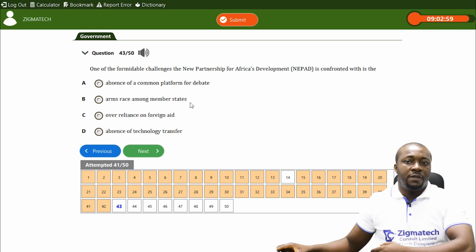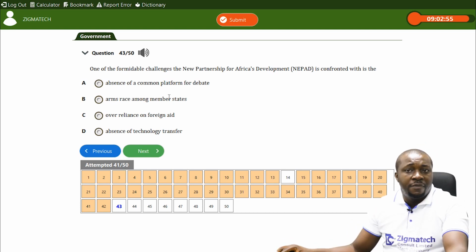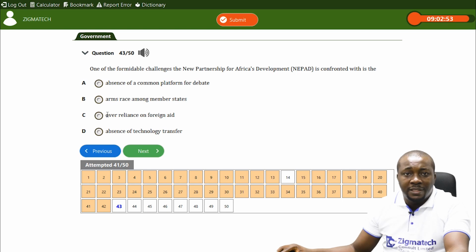It's not. Even Africa does not have such resources to be involved in an arms race. It's the powers that do that. C, over-reliance on foreign aid. D, absence of technology transfer. We can't say there is an absence of technology transfer within African countries, but rather many African countries rely on foreign aid. So that's the answer.